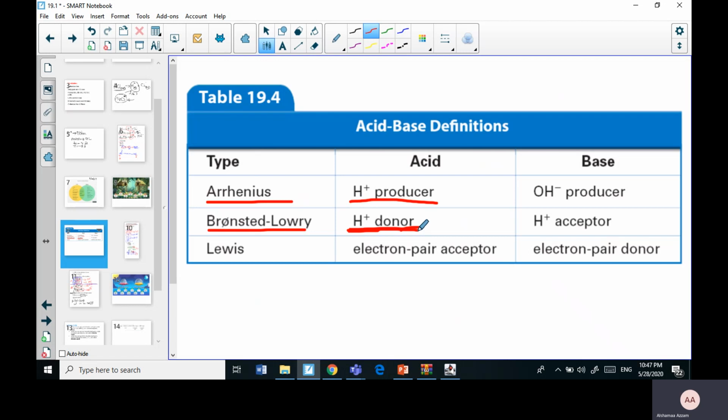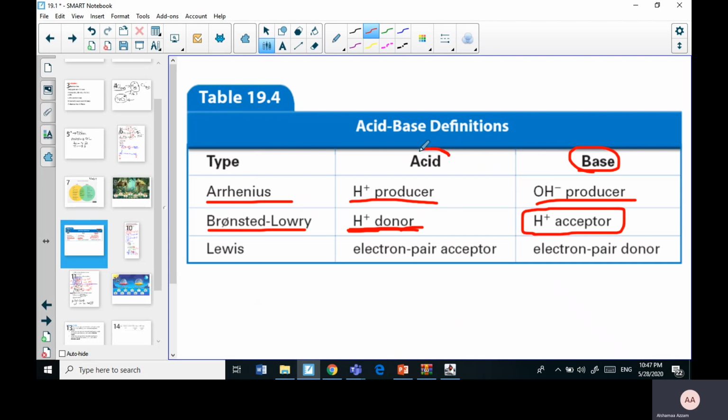It means that you have this proton and this hydrogen and you are ready to give it up. But the difference actually arises from the base. Arrhenius said we should have a hydroxyl group in the structure, so it's an OH minus producer, but Bronsted-Lowry said it is an H plus acceptor.